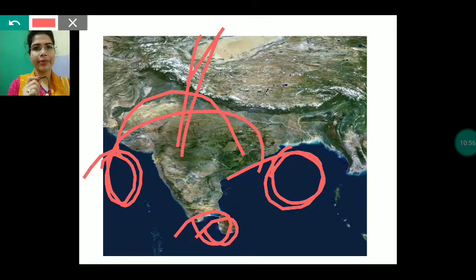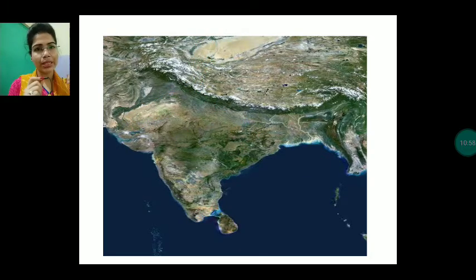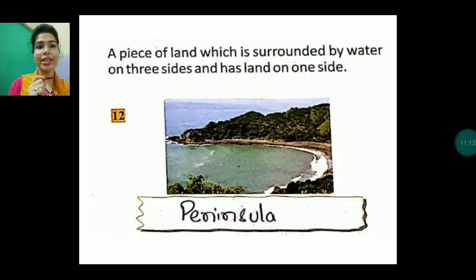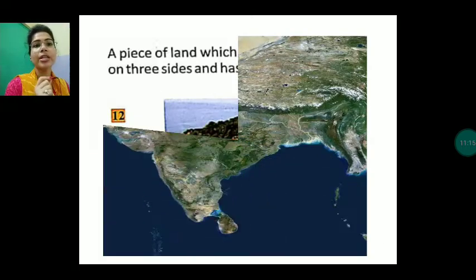Many times you have heard that name. That's why it is called a peninsula, because on three sides it is surrounded with water, and on one side it is connected with land. But if water surrounded it on all sides, then it would be, children, what? Island.